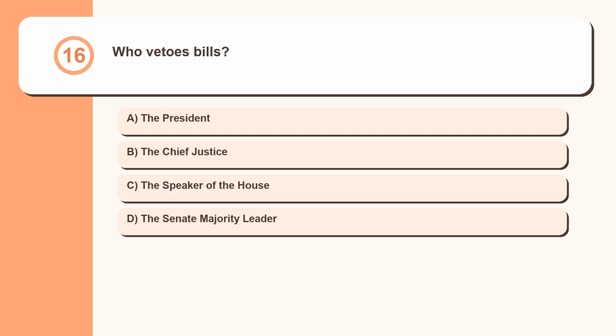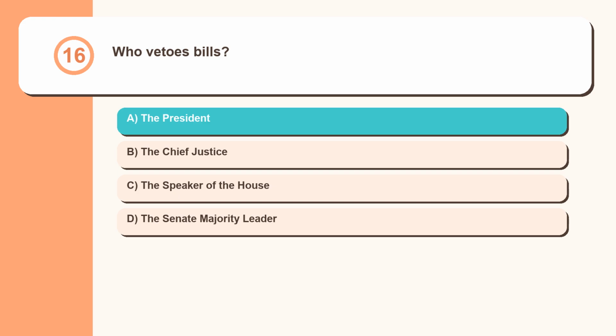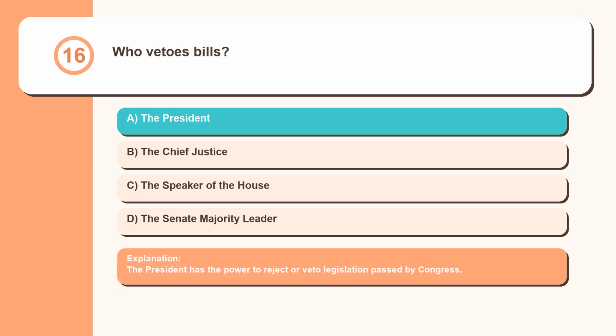Question 16. Who vetoes bills? The President, the Chief Justice, the Speaker of the House, the Senate Majority Leader. The President has the power to reject or veto legislation passed by Congress.